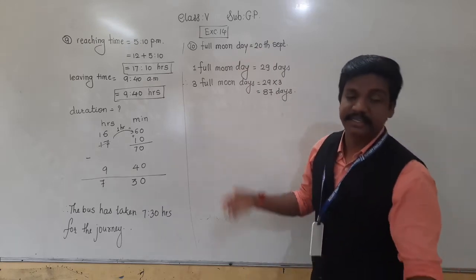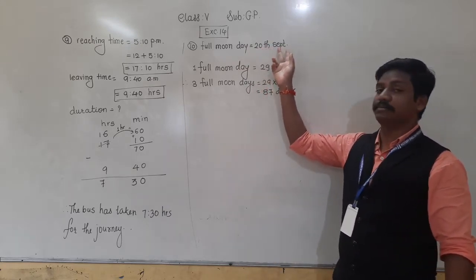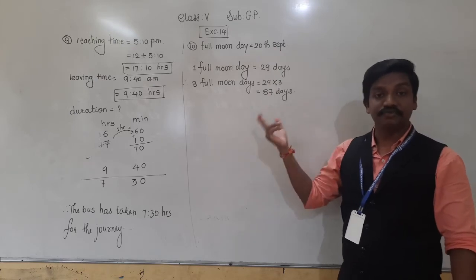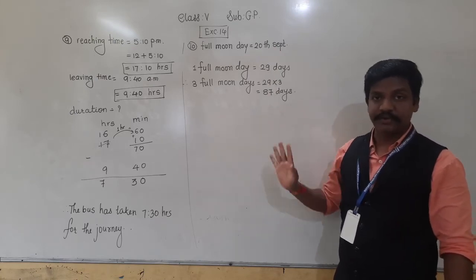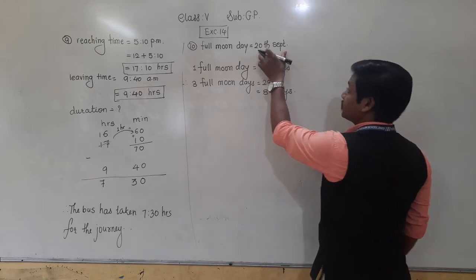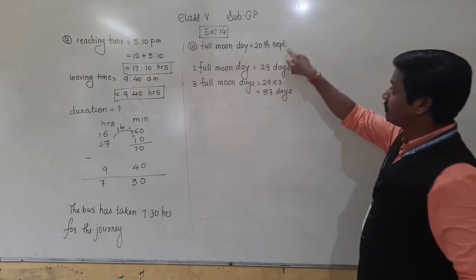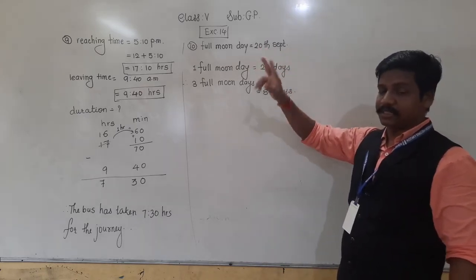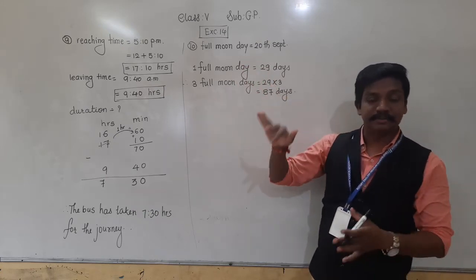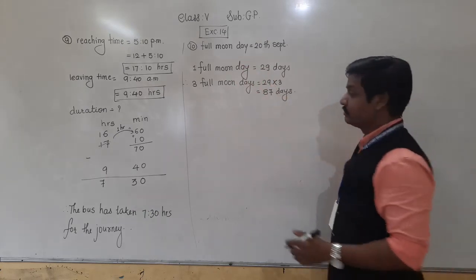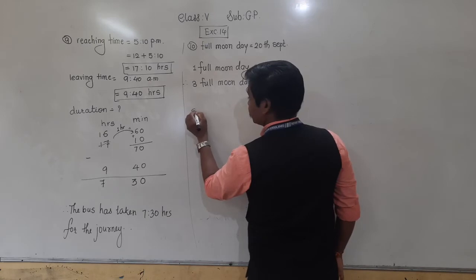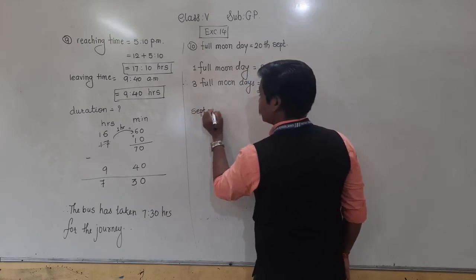Now, 87 days after 20th September, which date is that? That we have to find. Starting with September, because it is 20th September, we are still getting some days in the month of September. September has how many days? 30, right?